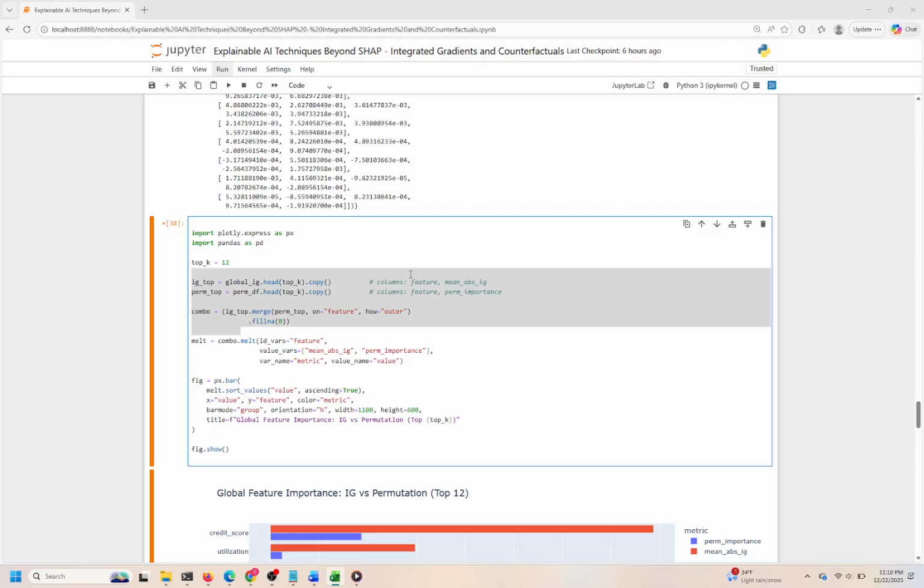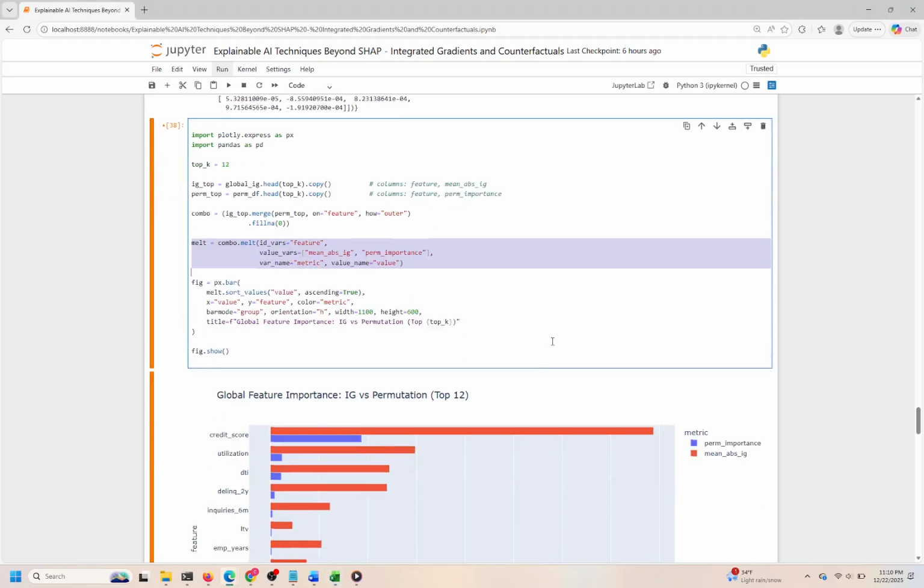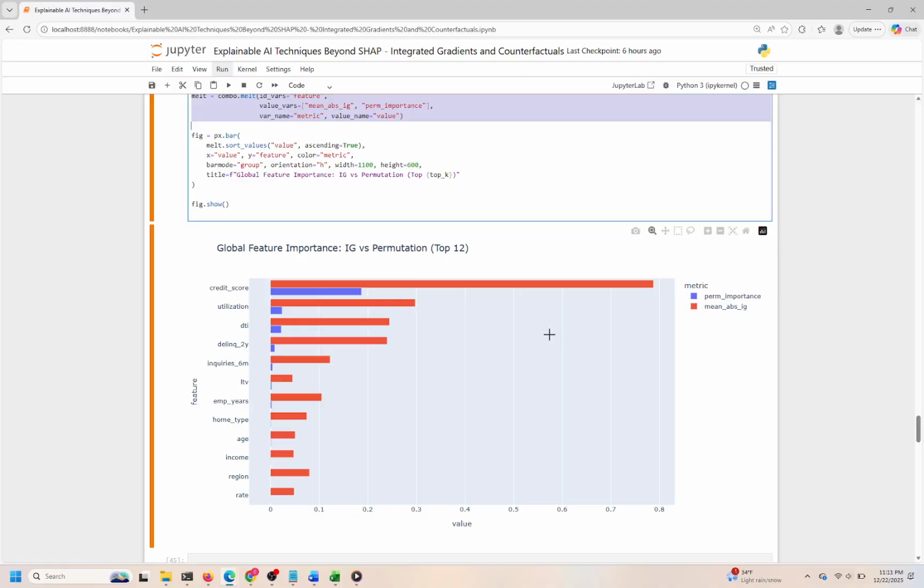We then reshape this combined data frame from a wide to a long format using the melt function. This step is crucial because it prepares the data for Plotly Express's grouped bar chart, where each feature will have side-by-side bars representing the 2 importance metrics. The melted data frame has columns for the feature name, the type of metric, and the importance value, making it easy to plot. The visualization itself is a horizontal grouped bar chart, which sorts the bars by importance value in ascending order. This sorting helps us quickly identify which features have higher or lower importance across both metrics.